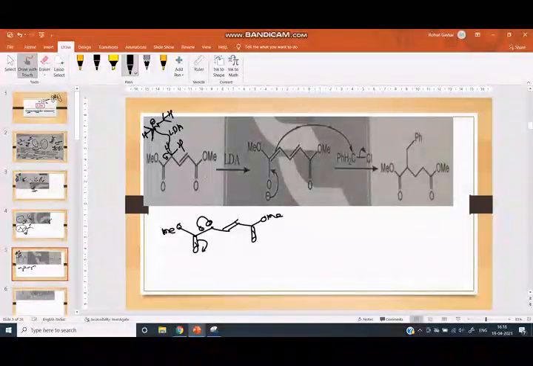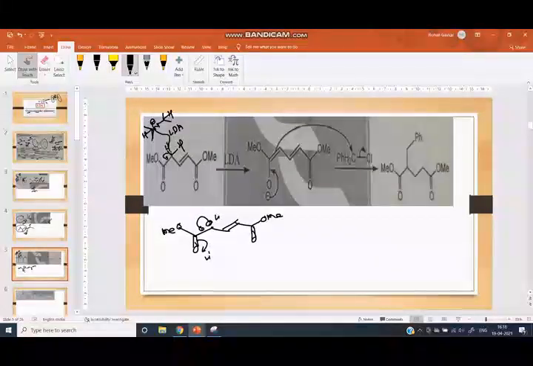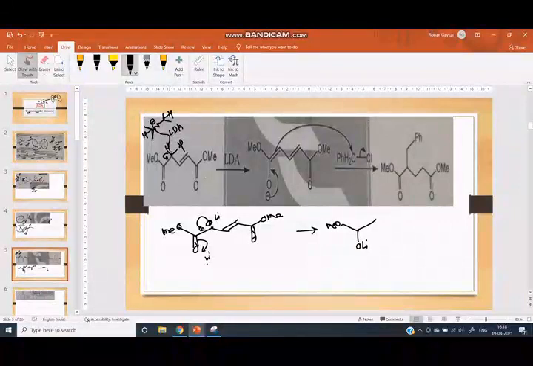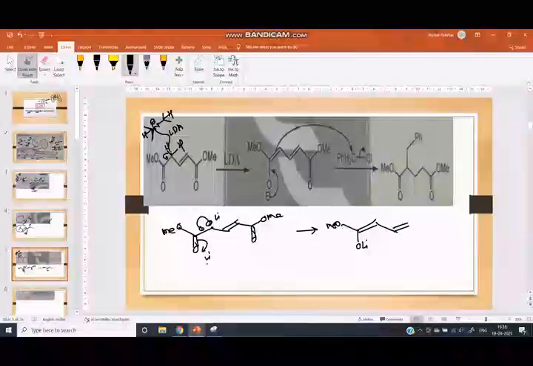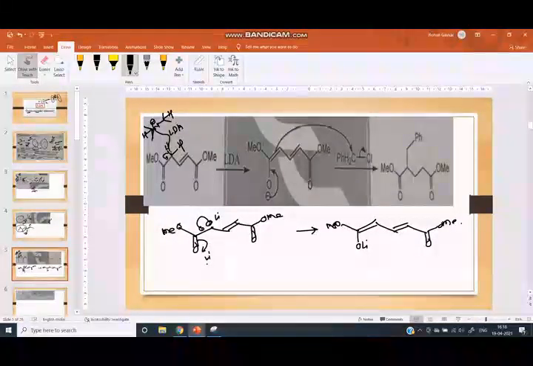Then it undergoes enolate formation. Here is the Li, here OMe, here is the OLi, here is the double bond, here is the CO, and here is the OMe.